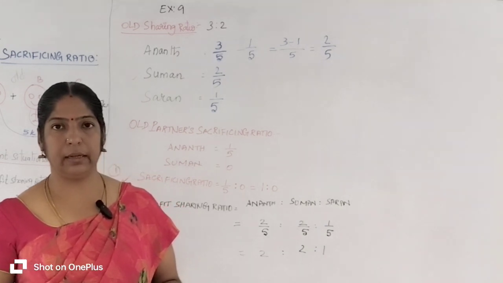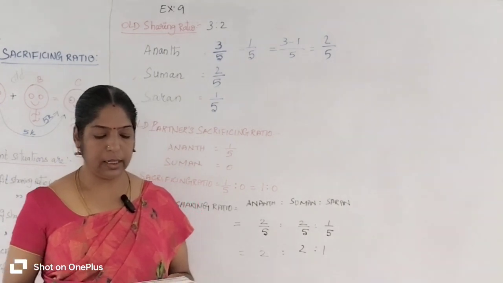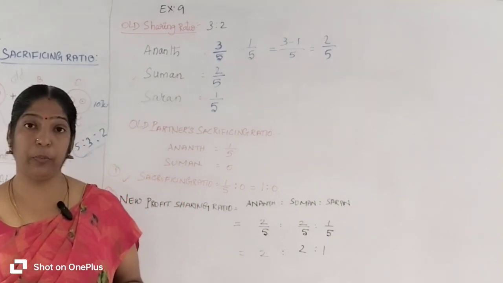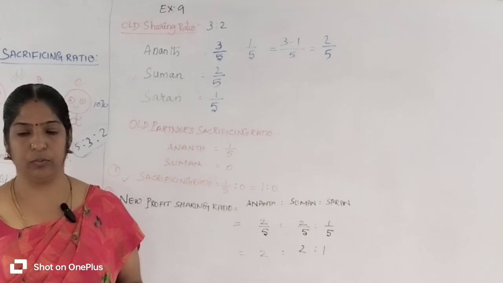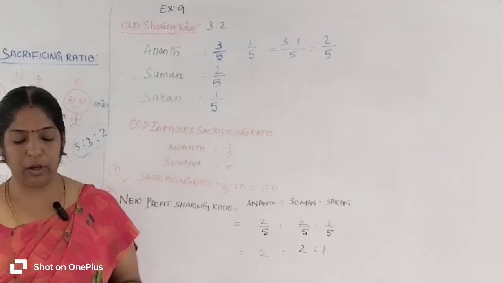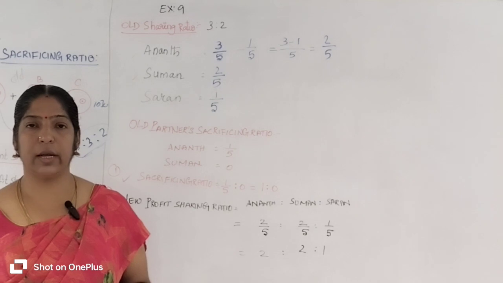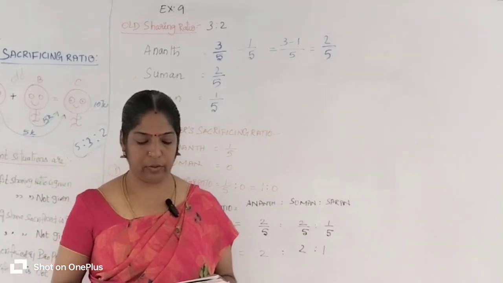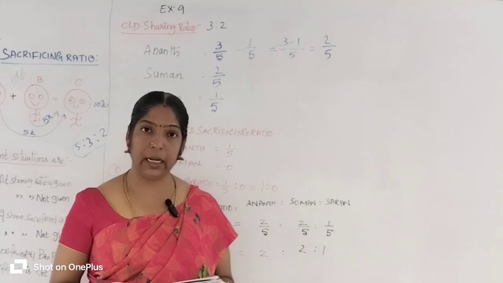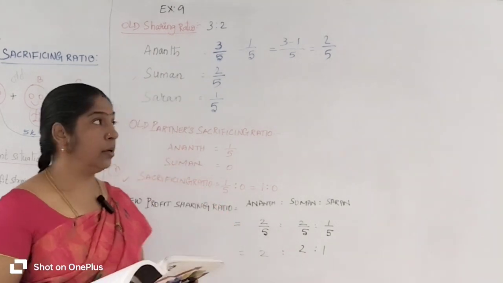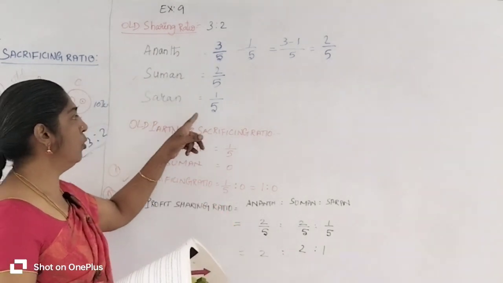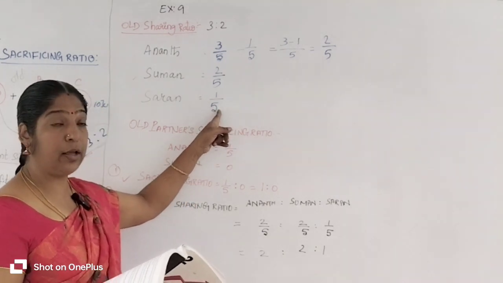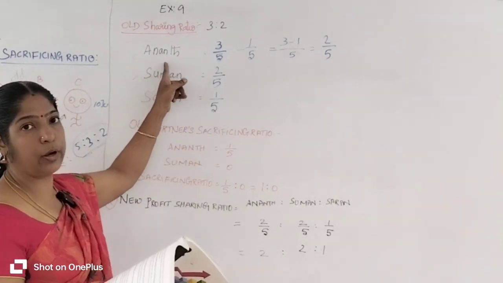First, let's explain the question. Anand and Suman both are old partners whose old profit sharing ratio is 3:2. They admit Saran for 1/5 share. So Saran is a new partner who has 1/5 share, which he acquires entirely from Anand. That 1/5 share is entirely acquired from old partner Anand.